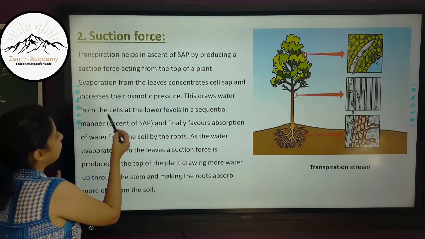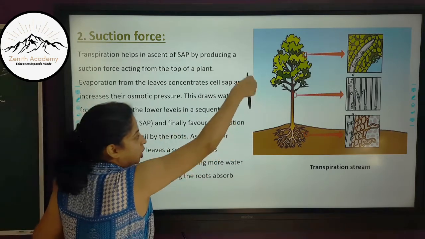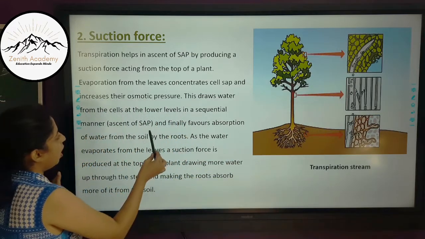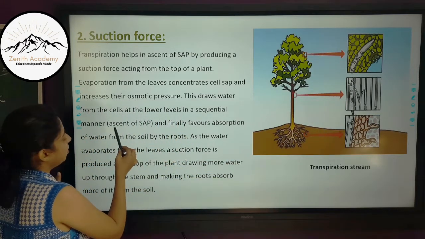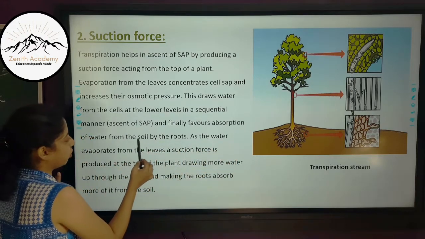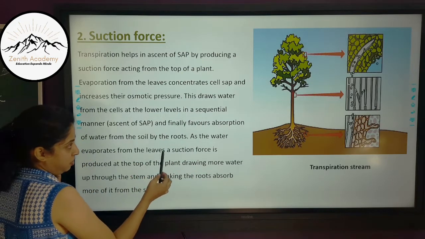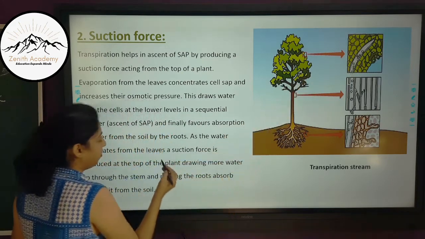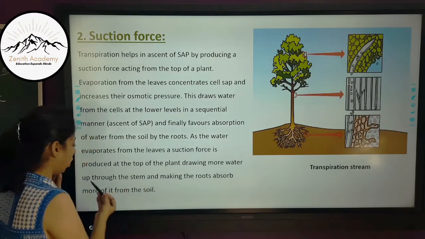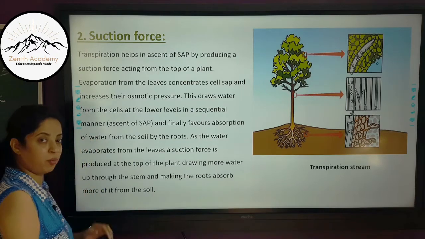This draws water from the cells at the lower levels in a sequential manner, in sequence. So it will take from the stem, and it will take from the roots, which is known as ascent of sap, and finally favors absorption of water from the soil by the roots. As the water evaporates from the leaf, a suction force is produced at the top of the plant, drawing more water up through the stem and making the roots absorb more of it from the soil.